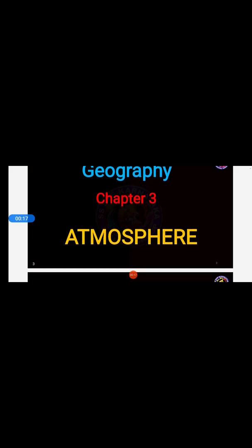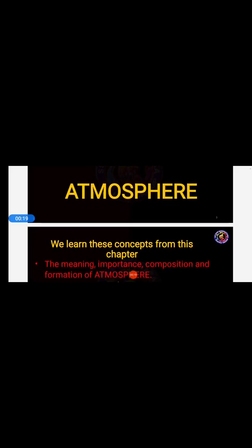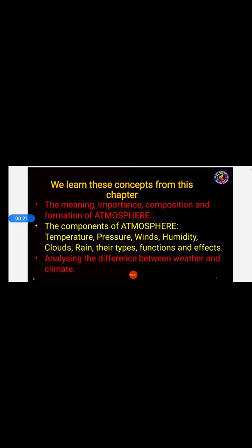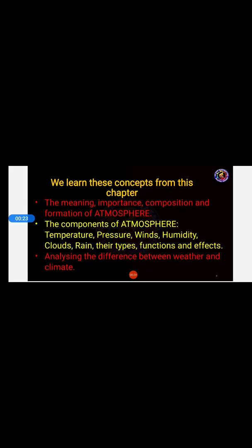In this chapter, students, you are going to learn the concepts of atmosphere: the meaning, importance, composition and formation of atmosphere, the components of atmosphere, temperature, pressure, winds, humidity, functions and effects of rain, their types, and analyzing the difference between weather and climate. These are the things you are going to learn in this chapter.